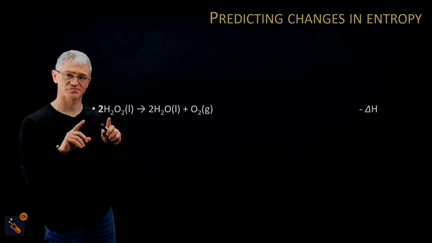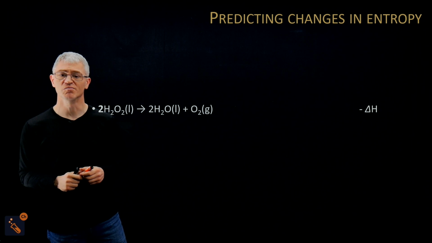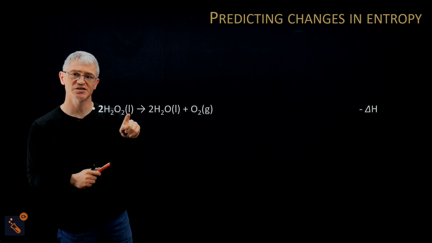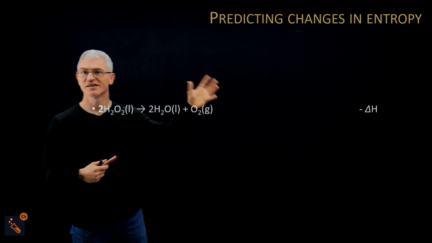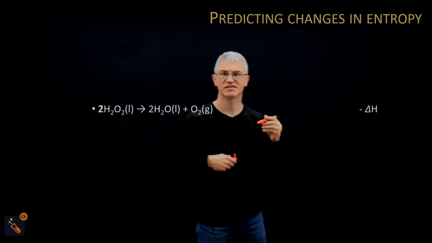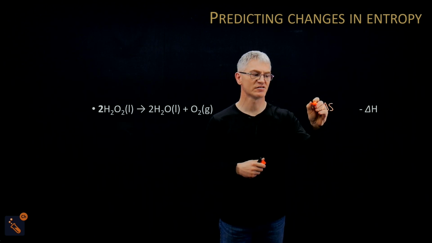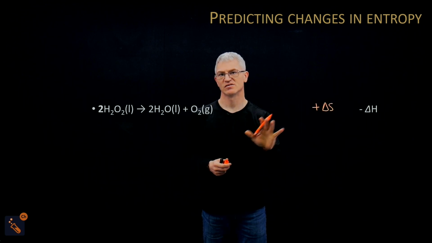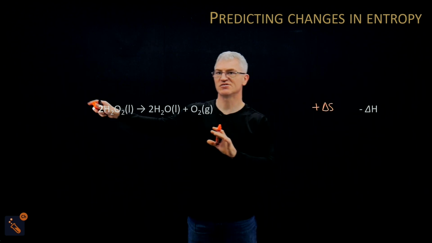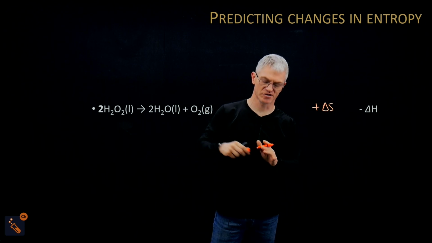We've got this one. This is H2O2 going to 2H2, and I've already talked about this on the board before, but you can see here there's two reasons. You've got a liquid going to a gas. So straight away, gas is more randomly dispersed than a liquid. So I think my delta S is going to be positive. It's going to be getting bigger. If I say positive, it means it's getting bigger. So the delta S of the reactants is going to be less than the delta S of the products.